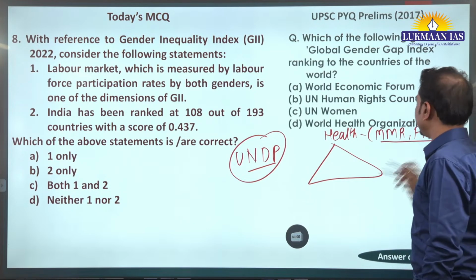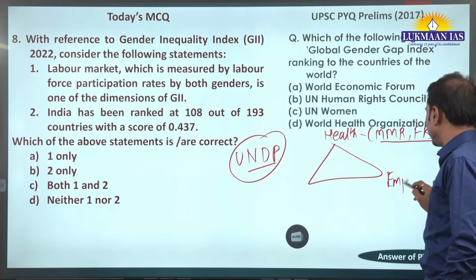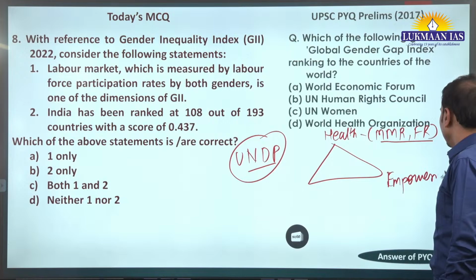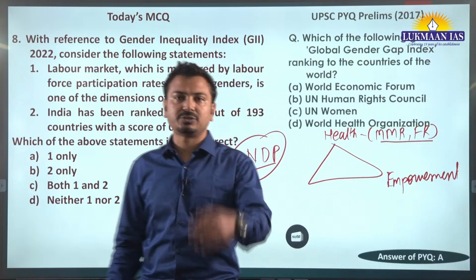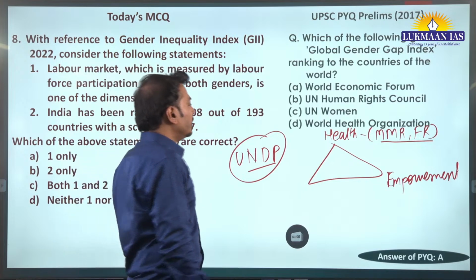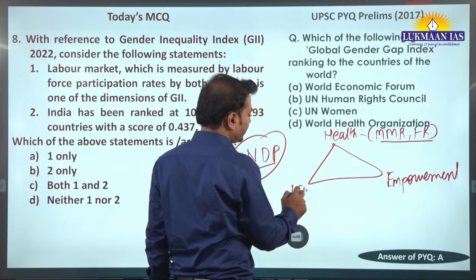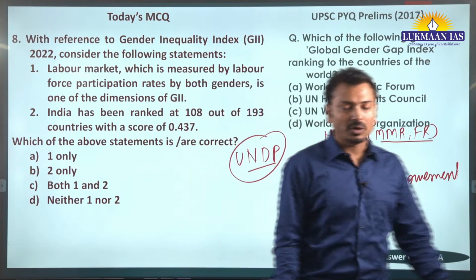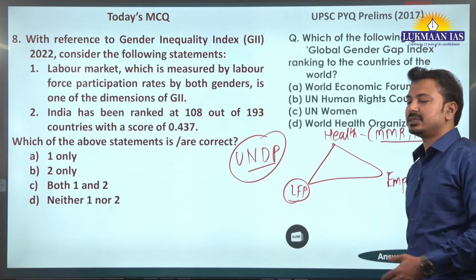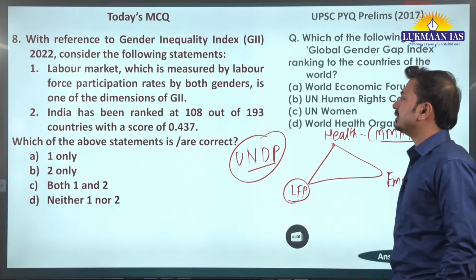This is calculated. Second is empowerment, and this empowerment is largely related to political empowerment. Okay, so the number of seats they have in the legislative houses, parliament, we can say. Okay, and third is labor force participation, we can say. So the gender ratio of male and female in terms of labor force participation. These 3 criteria are used.